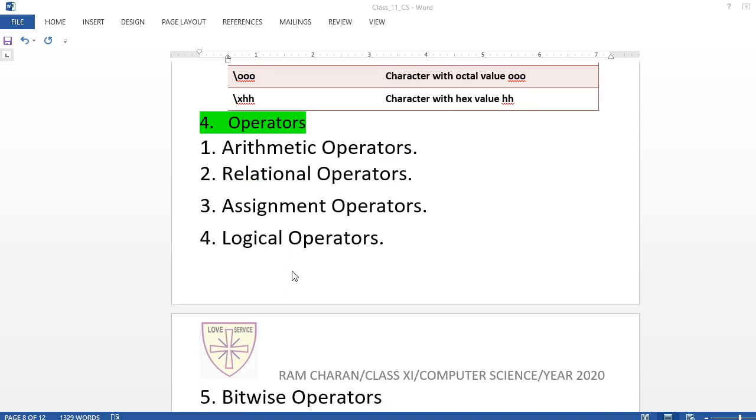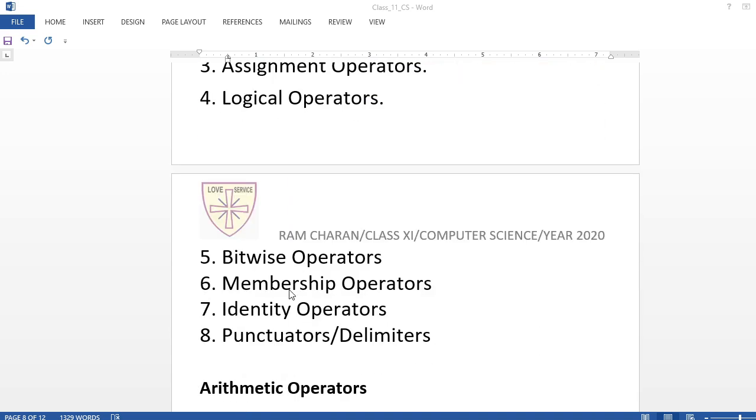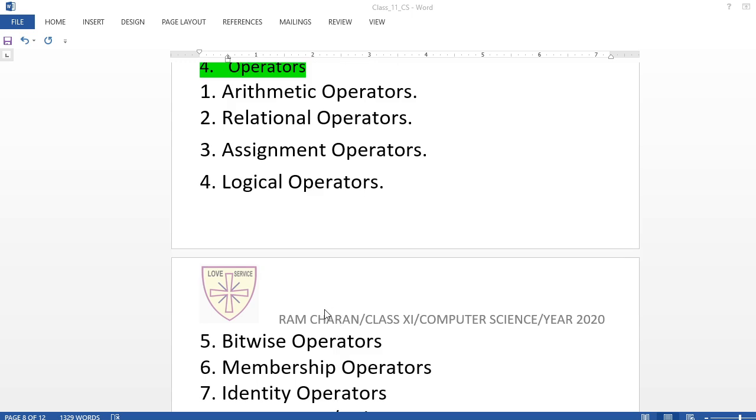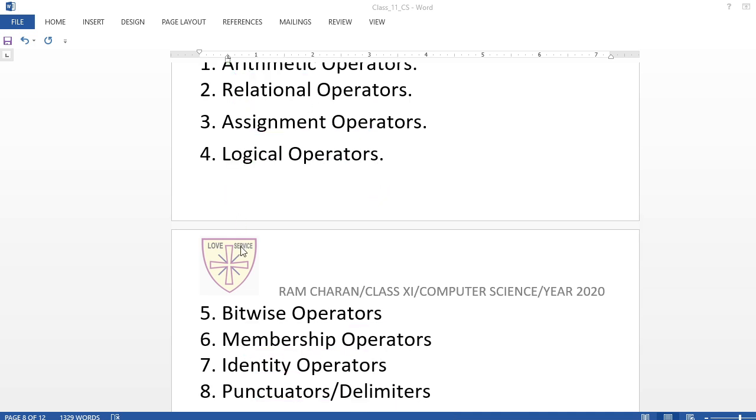Here you see there are 8 operators: arithmetic, relational, assignment, logical, bitwise, membership, identity, and one more, punctuator.